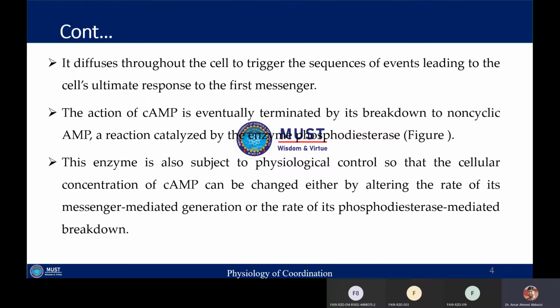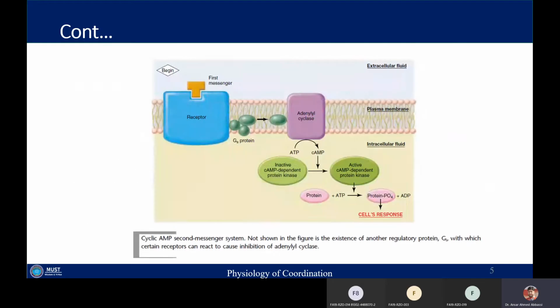This enzyme is also subject to physiological control. When the concentration of cyclic AMP changes, it can be changed by altering the rates of its messenger-mediated generation or the rates of its phosphodiesterase-mediated breakdown. So cyclic AMP can be generated through messenger-mediated interaction, and it can be broken down via the action of the phosphodiesterase enzyme. That is how the concentration of cyclic AMP in the cell can be controlled.